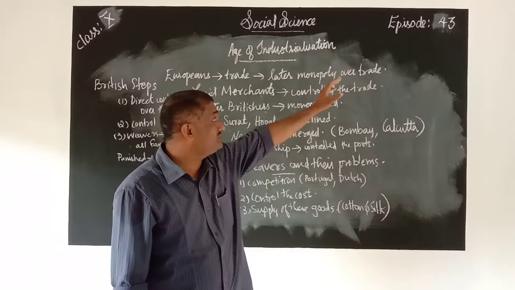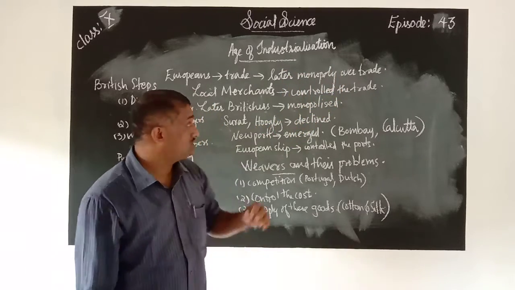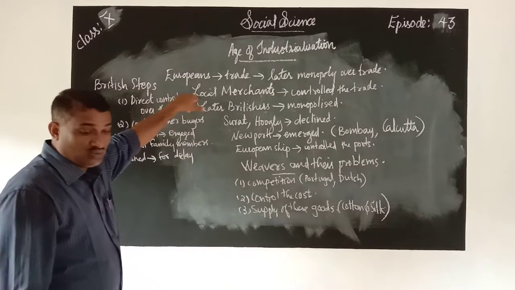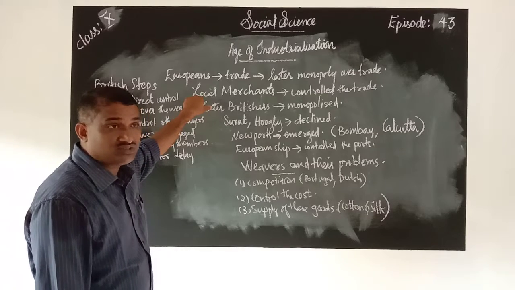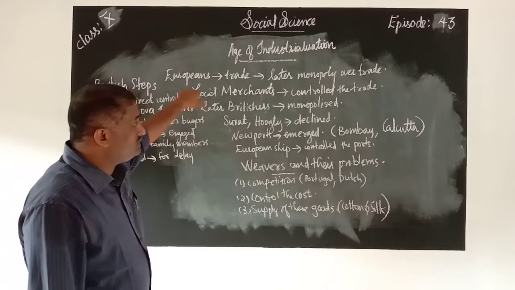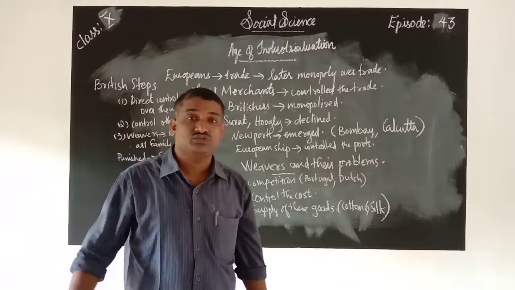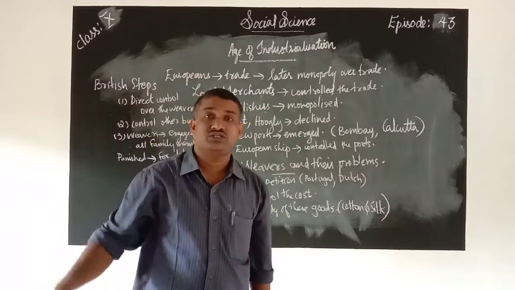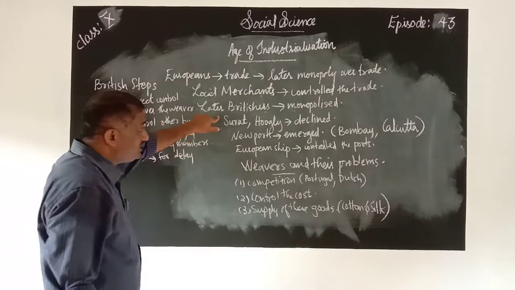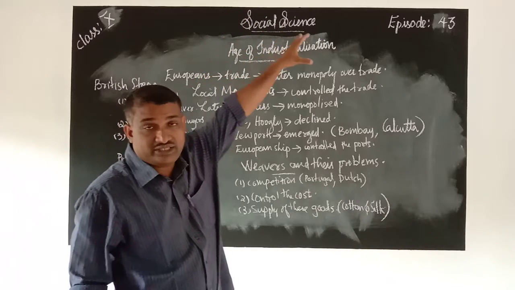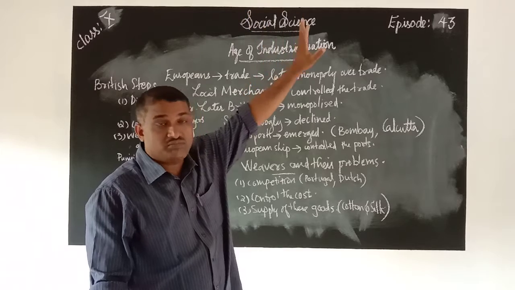The local merchants in India had great influence because they were doing the business, so the Britishers decided to remove the influence of these local merchants. Later on, they controlled the trade of India through several policies.